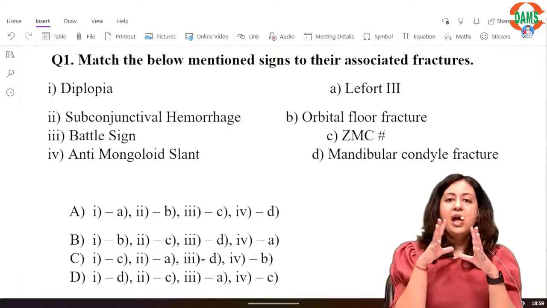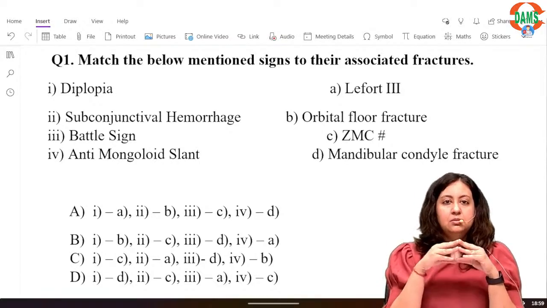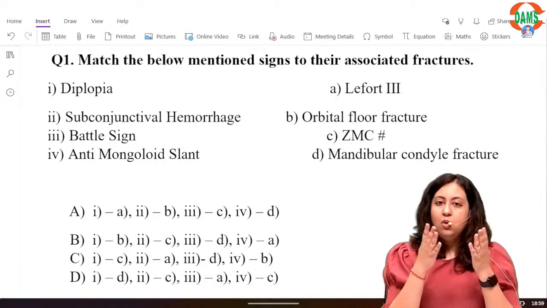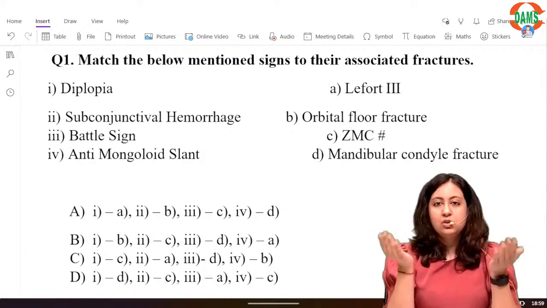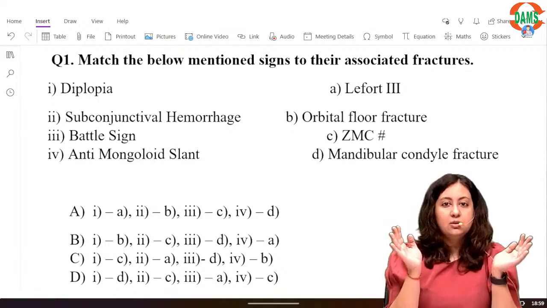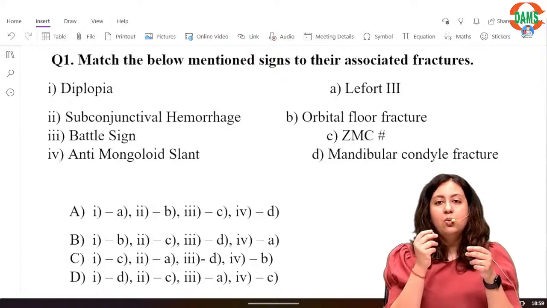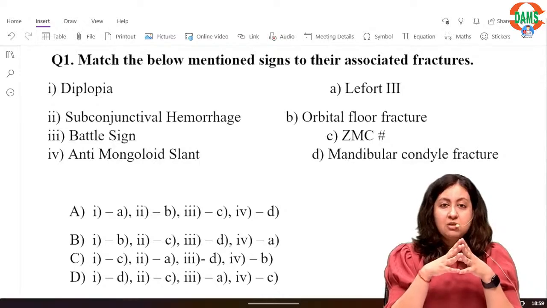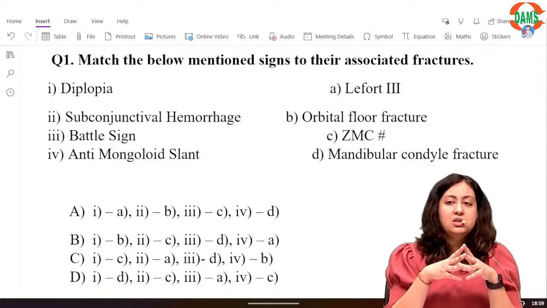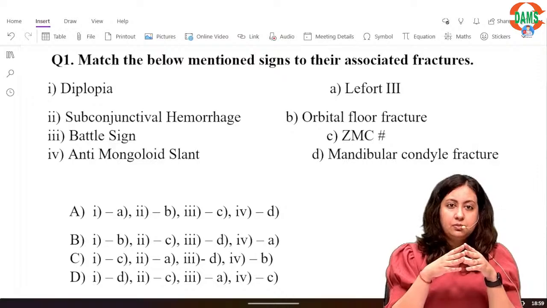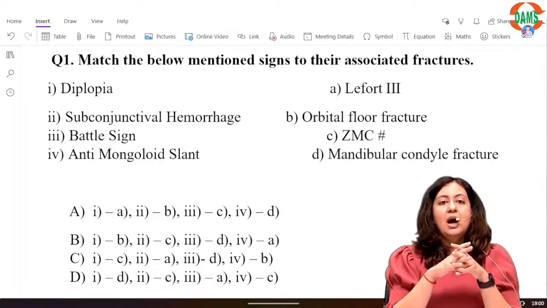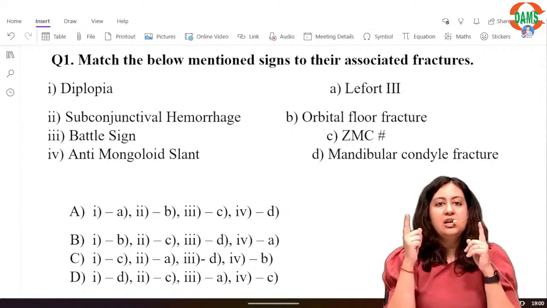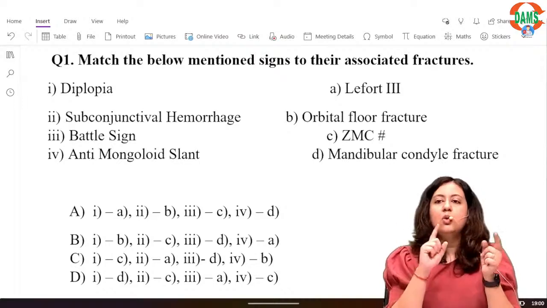See, in such questions the tip is, if you know all the 4 on both the columns, well and good. If you don't know 1 or 2, at least don't panic. First try to match the maximum that you know. Okay, and then look at the options. ऐसे नहीं करना कि options में क्या permutation combination दिया, फिर हम जाके उसको match कर रहे हैं अपने दोनों columns से.